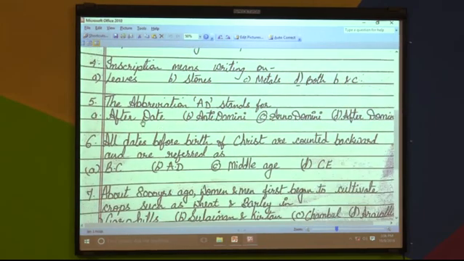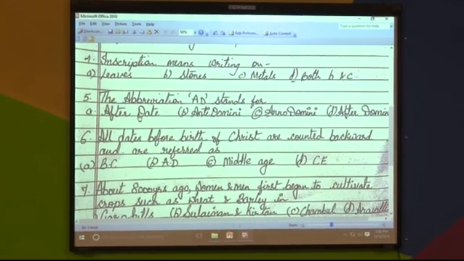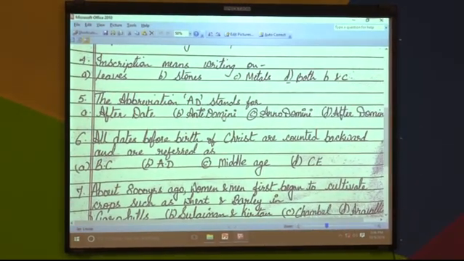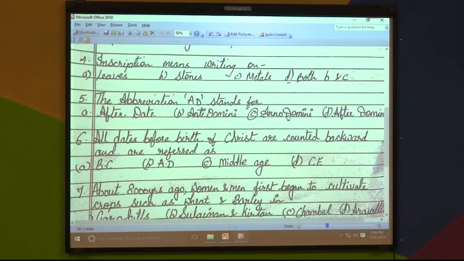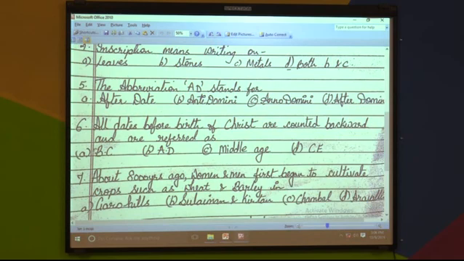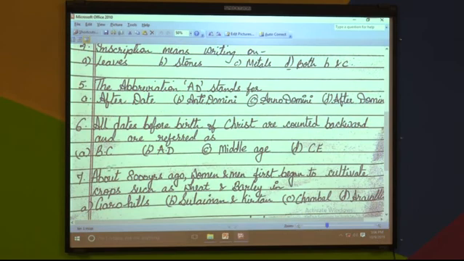Fifth one, the abbreviation AD. AD stands for after date, B option Ante Domini, C option Anno Domini or fourth option after Domini. Sixth one, all dates before birth of Christ are counted backwards and are referred to as BC, AD, Middle Age or CE.